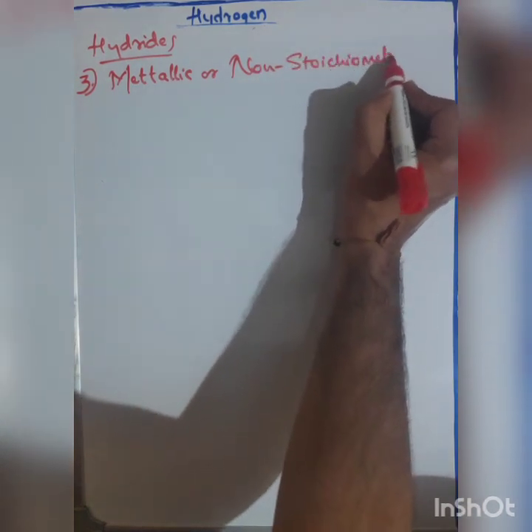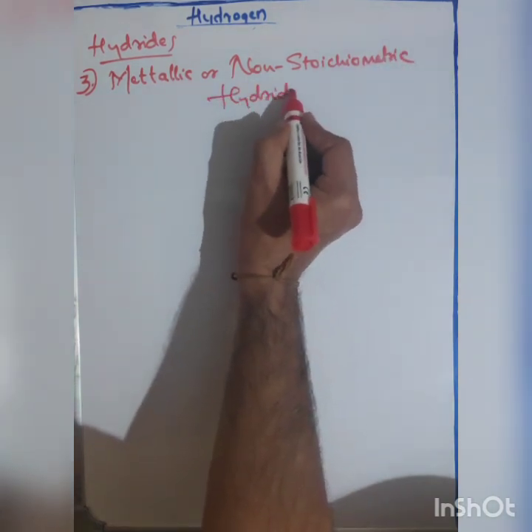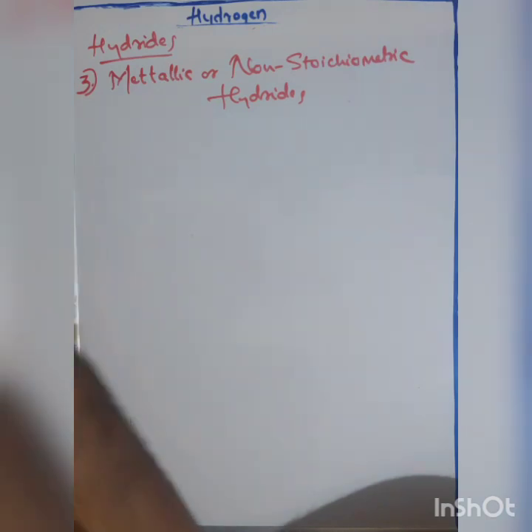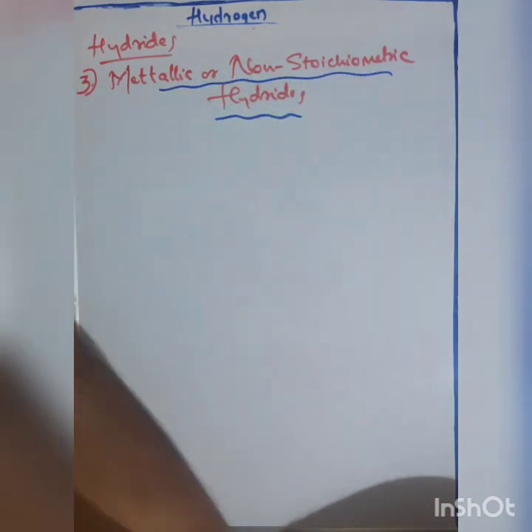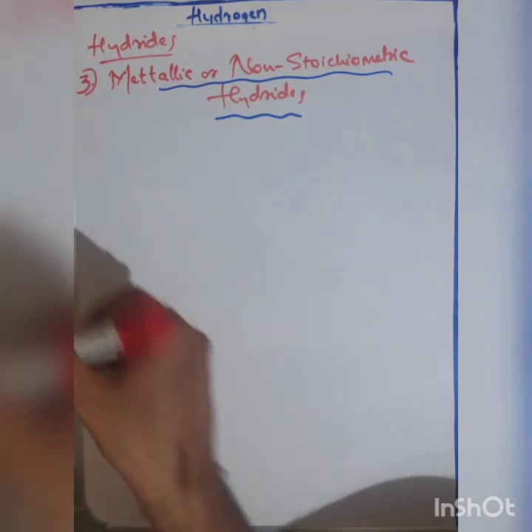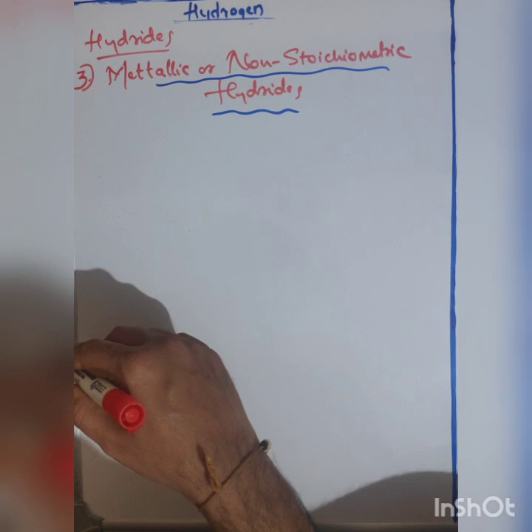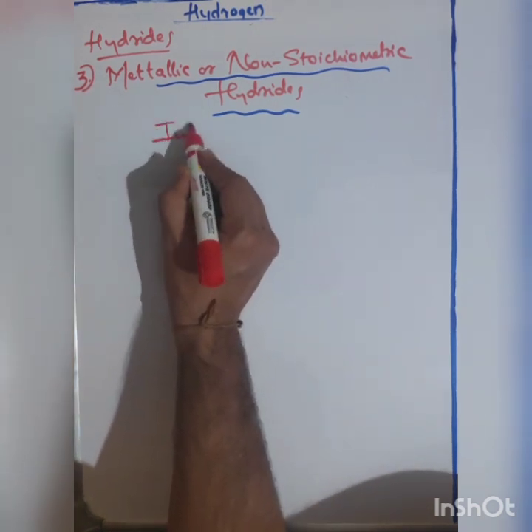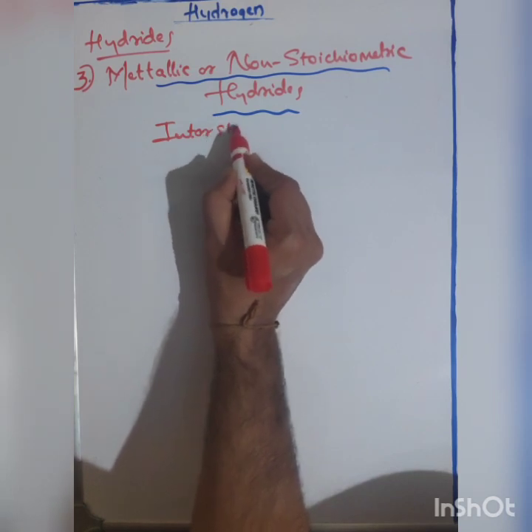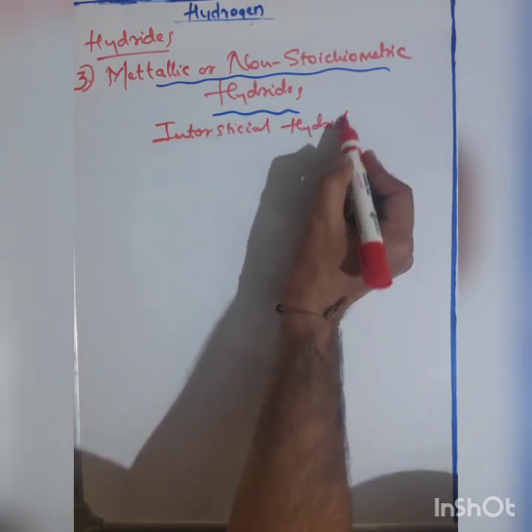This type of hydride has one more name, that is interstitial hydrides.